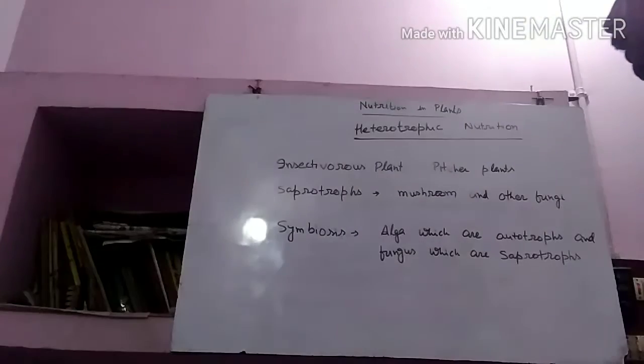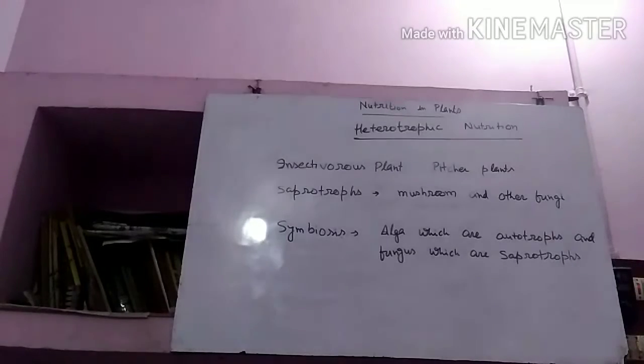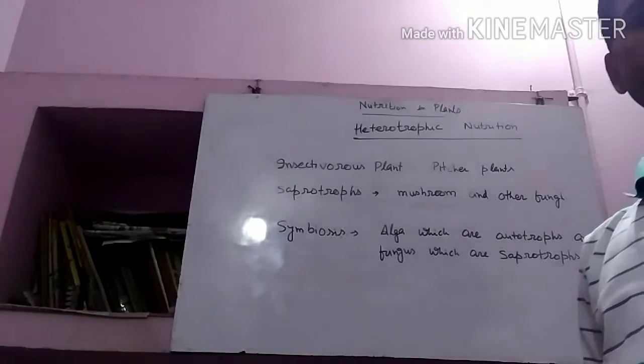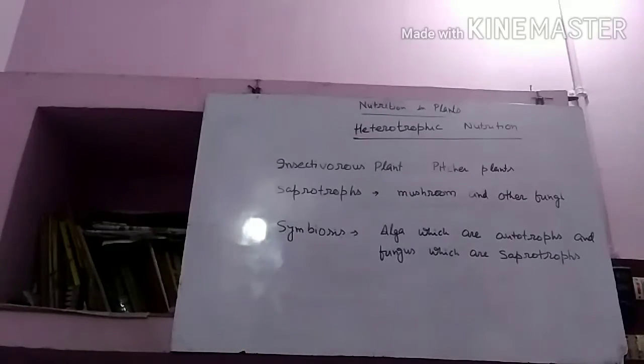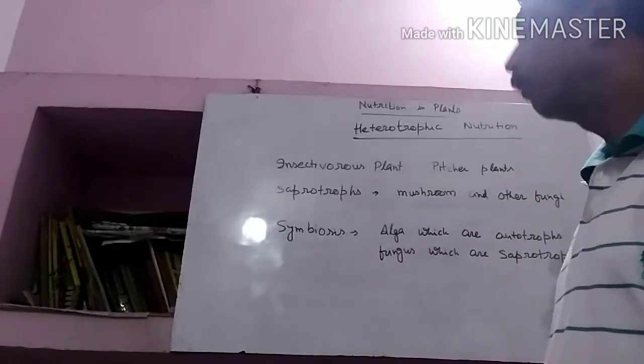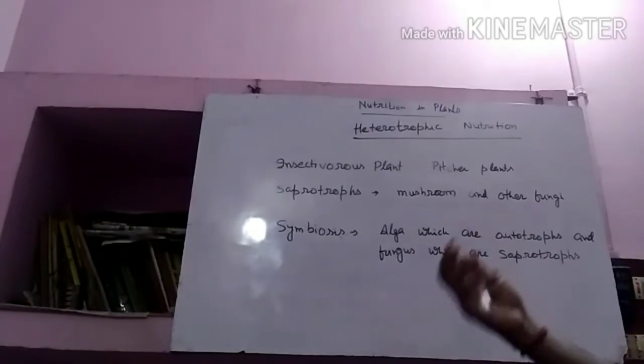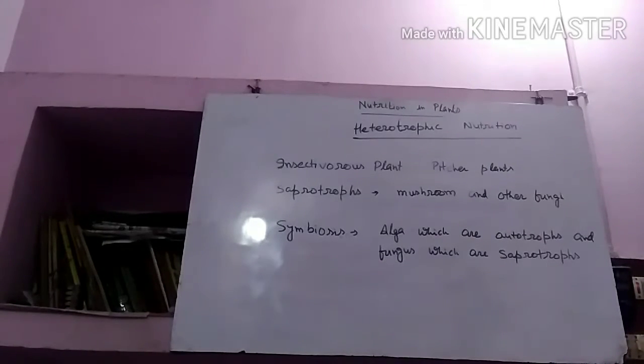Look here, the next one is saprotrophs. Saprotrophs are non-green plants that live on dead and decaying plants and animals, and they derive their food from them. Okay, the mushroom and other fungi are that type of plants which get food from dead animals. The mushroom, the other fungi and bacteria also secrete digestive juices on the dead and decaying matter.